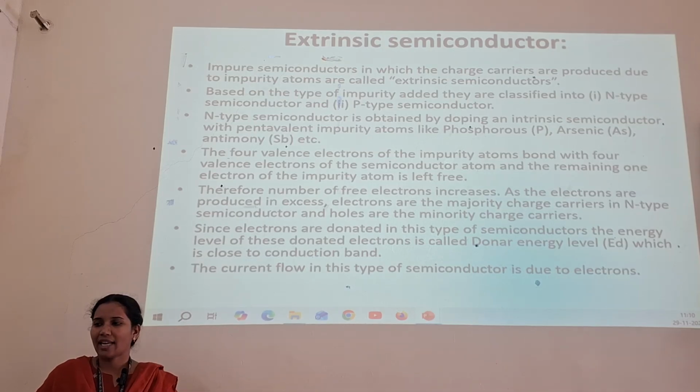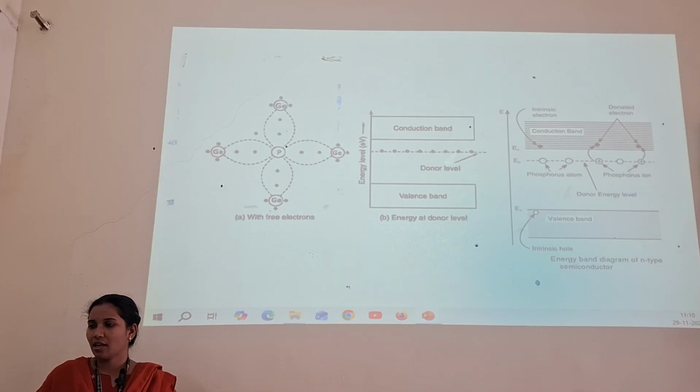antimony. Four valence electrons of the impurity atom bond with the valence electrons of the semiconductor atoms, and the remaining one electron of the impurity atom is left free. So the current flow in this type of semiconductor is due to electrons. You can see this is the figure for the extrinsic semiconductor.